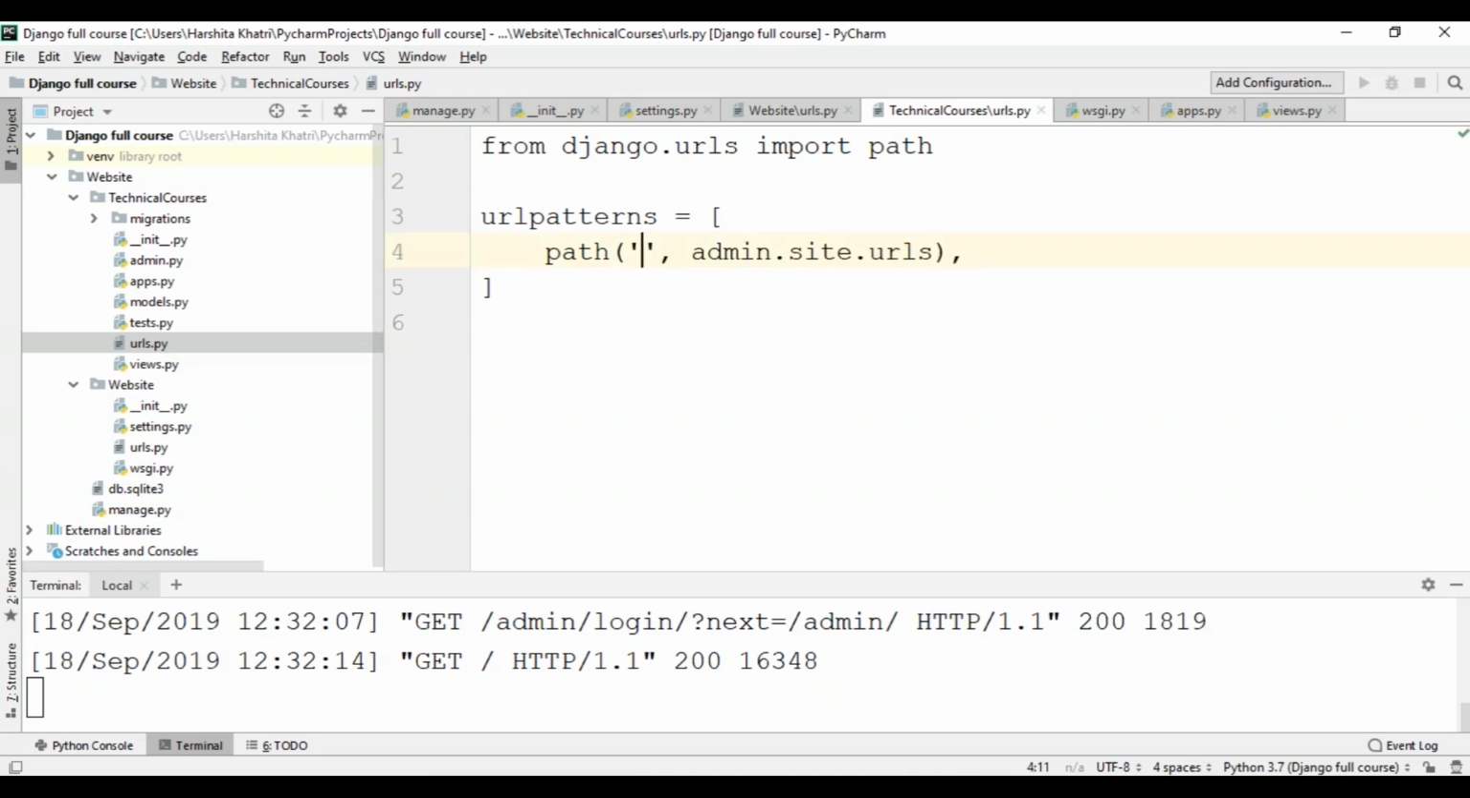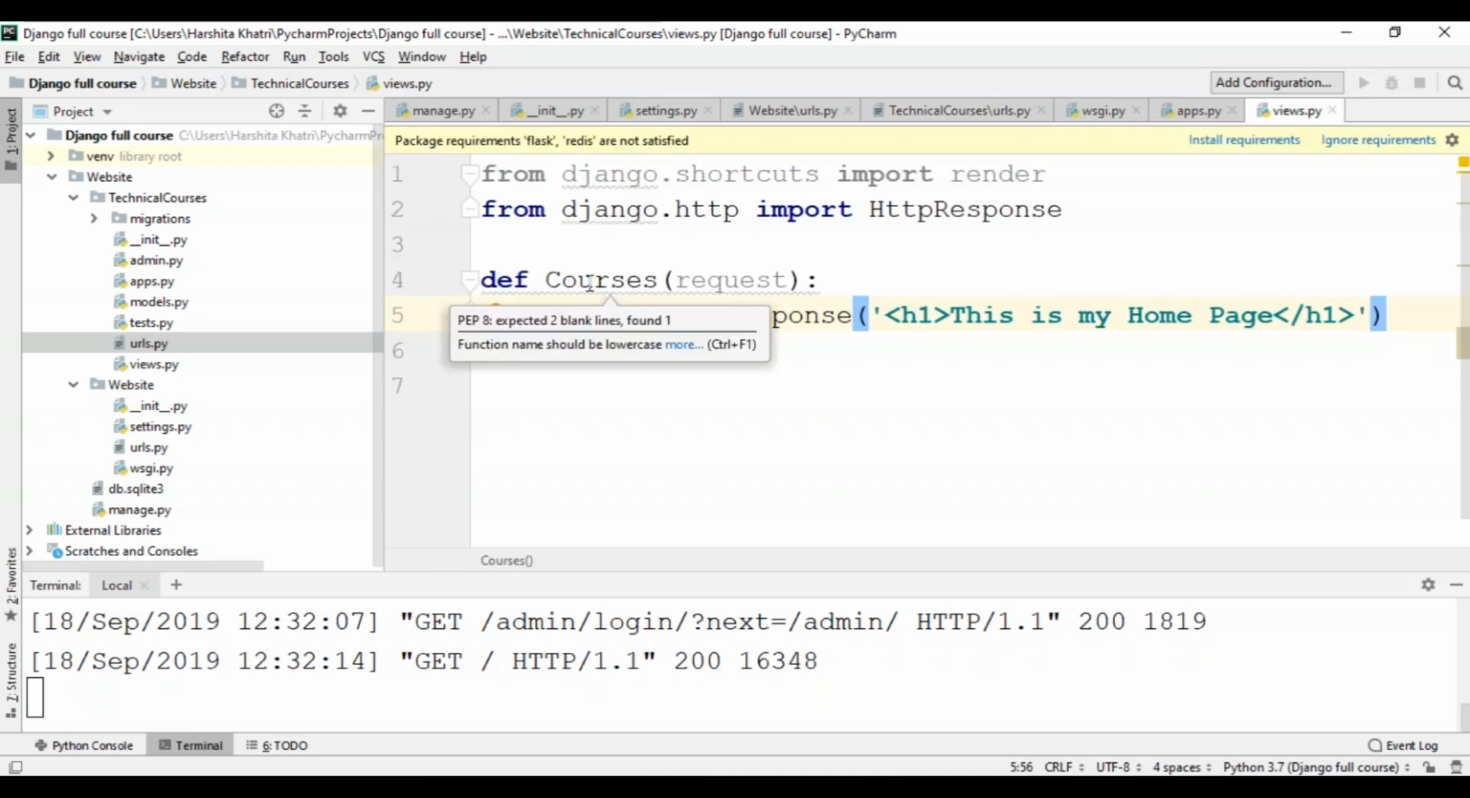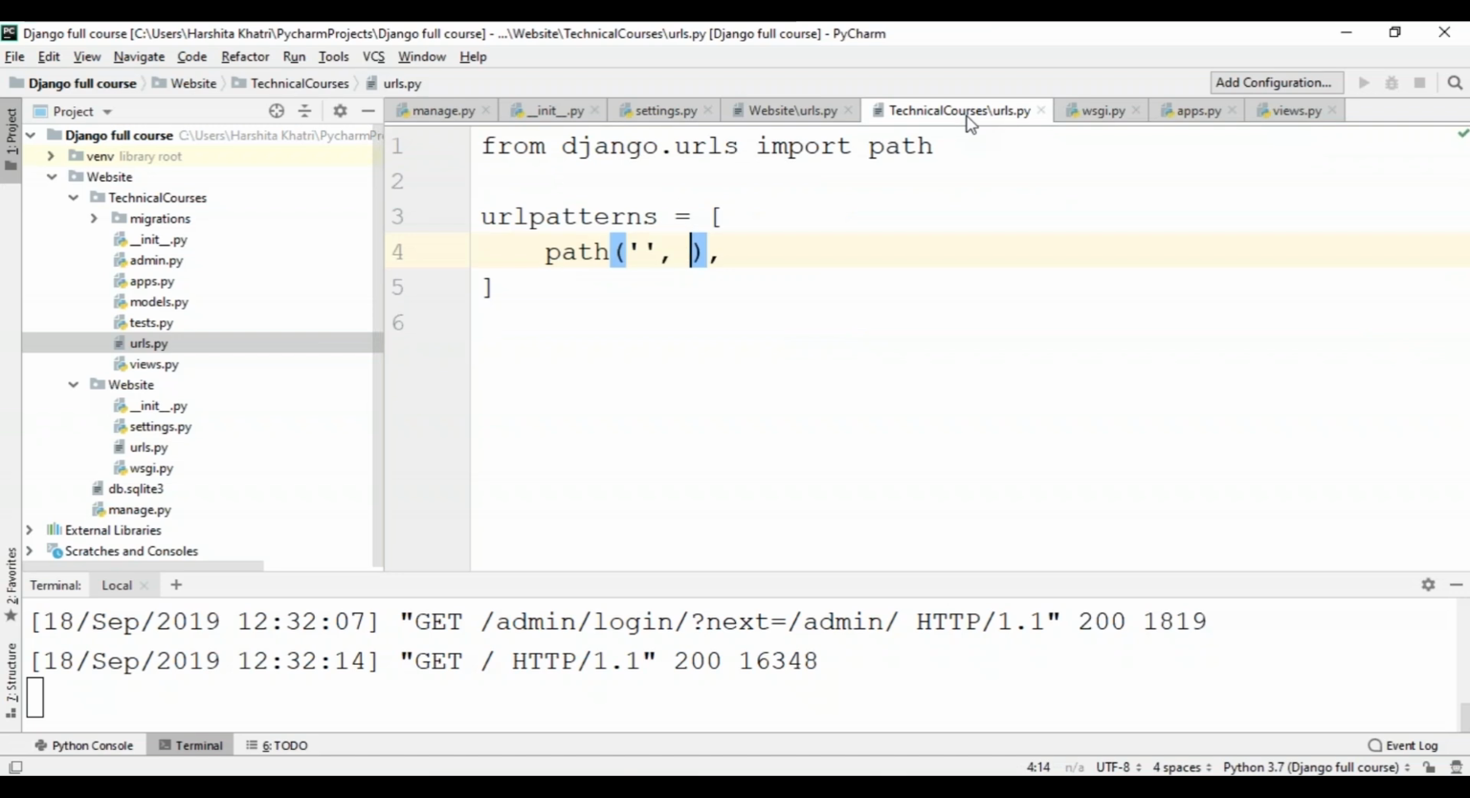Now I'm leaving this blank because I want this function to be returned on my home page. Okay, so now what you have to do is specify the views.courses function within the urls.py file present in your app. To do this, just type views.name of the function, which is courses in my case, followed by the name of your page. You can give any name of your choice.